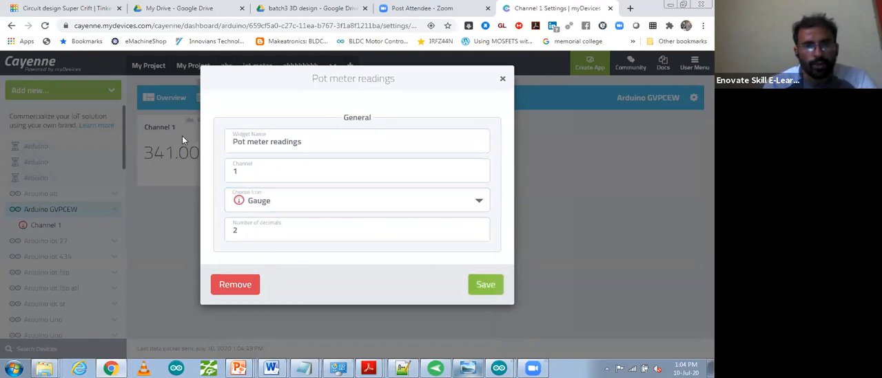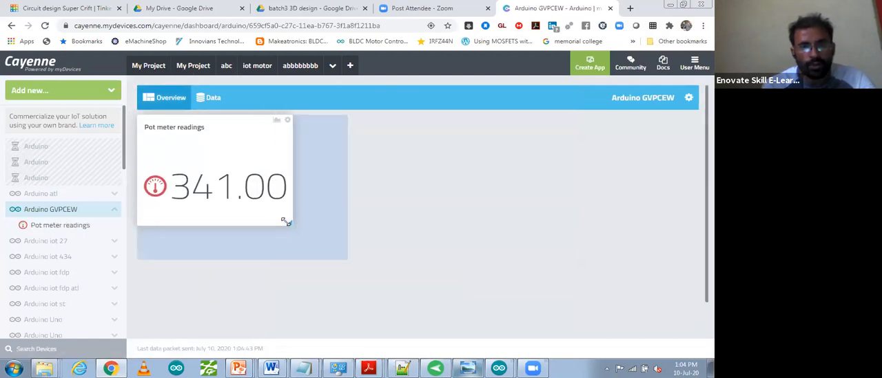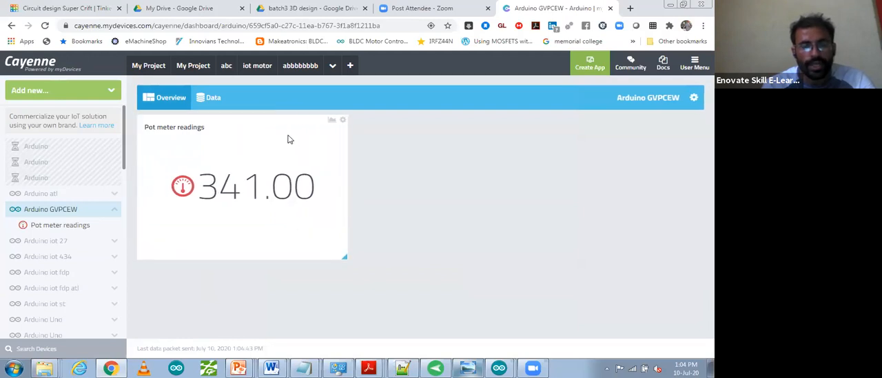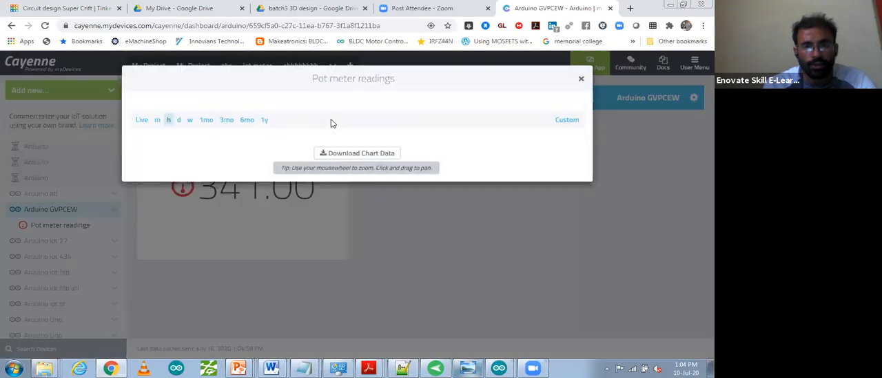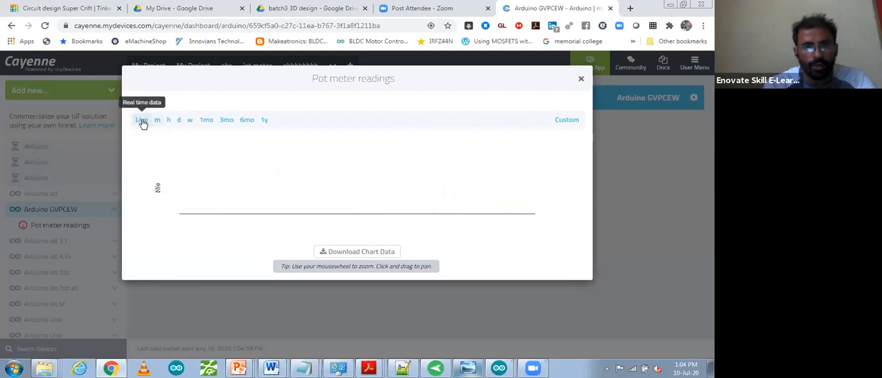So you will be able to see over there potentiometer, that was channel number 1 earlier, but now this one is potentiometer. You can change size also. There are a lot of modifications, and you can also see the details and chart. This one is the live value, you can see it over here. This is the live, real data of the potentiometer.